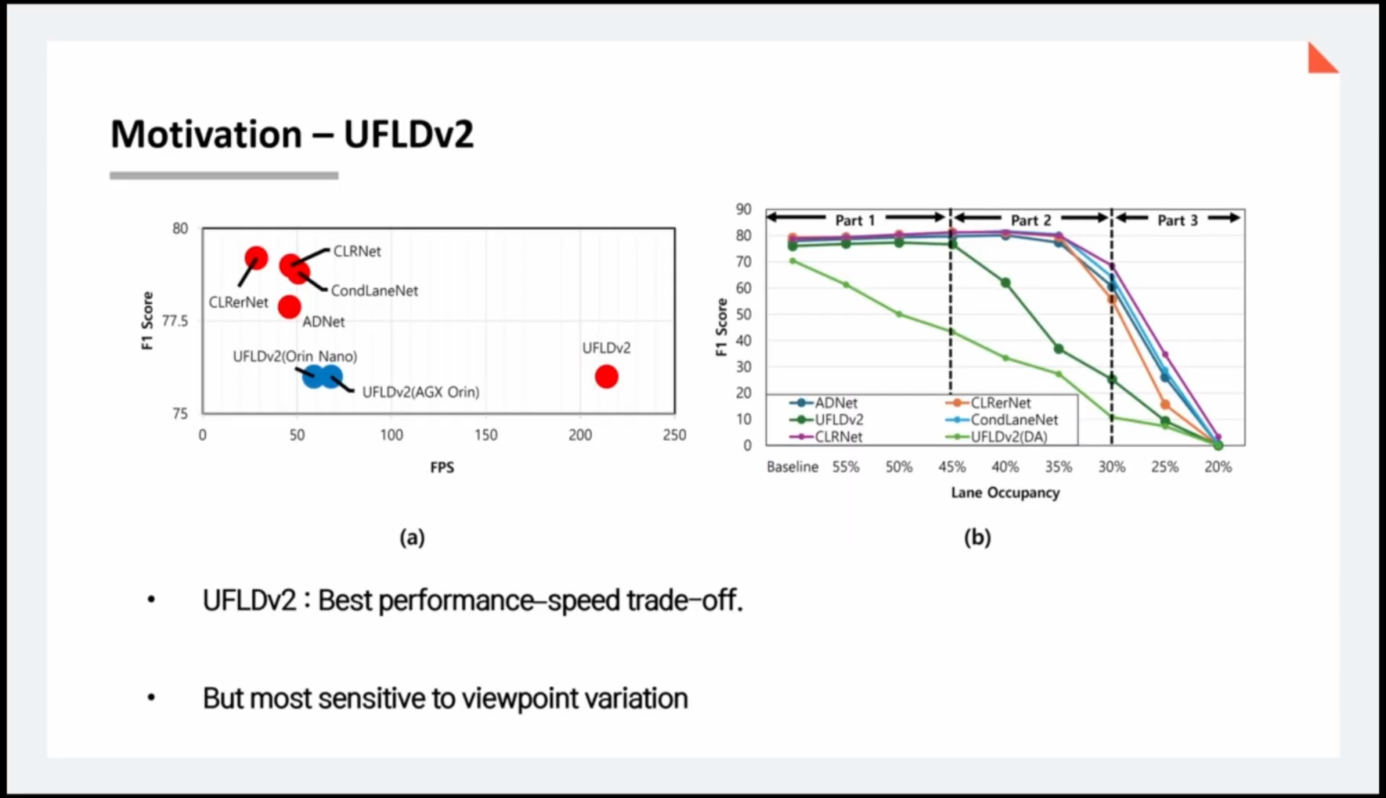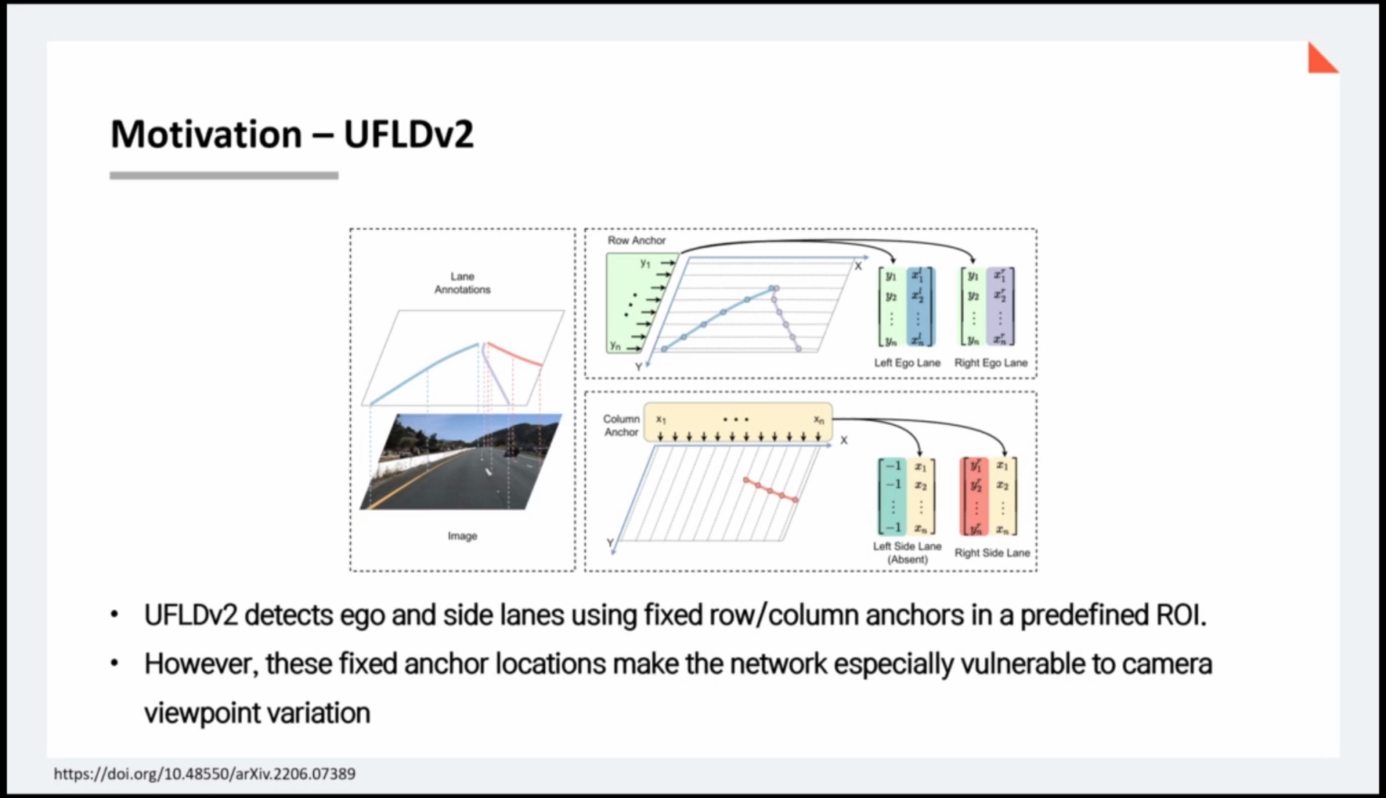A shows our experimental results on several lane detection networks. Here, UFLDV2 is clearly faster than the others, while its accuracy is still comparable. However, as shown in B, when we test with vertically shifted viewpoints, the other networks keep their performance even when the lane ratio in the image drops to about 35%, whereas UFLDV2 degrades much more quickly. Next, I will look into the reason for this behavior in more detail.